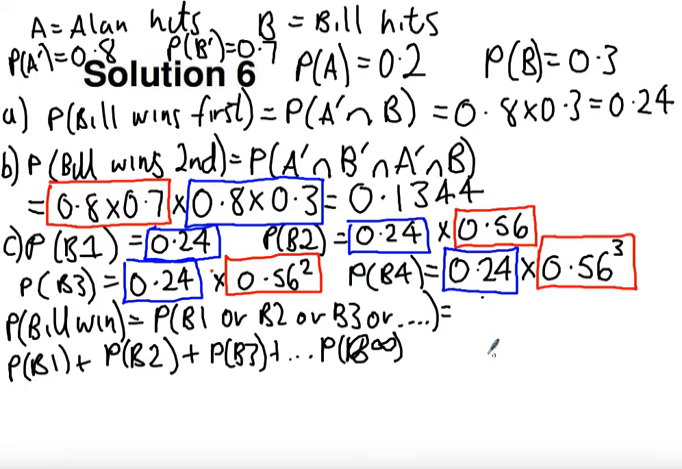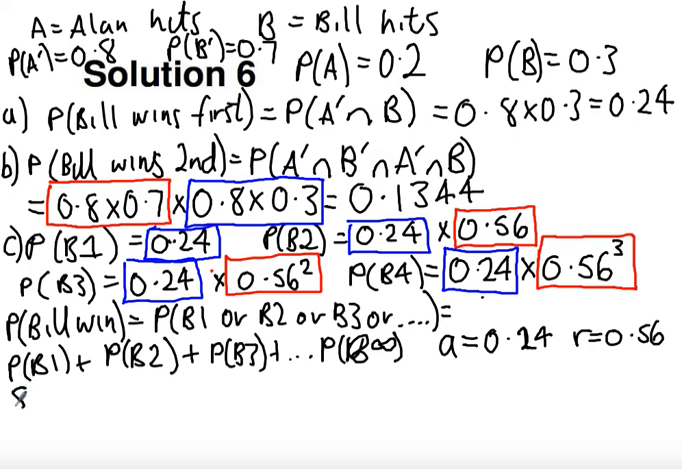Okay, and this is a geometric series. It's a geometric series where the first term A equals 0.24 and R, the common ratio, equals 0.56, because each round, where both miss, the probability of that happening is 0.56. So we had, in the first round, there was no round where people both miss. For a second round, we had to both miss once. In the third round, we had to both miss twice. In the fourth round, we had to both miss 3 times. So what I've got is this geometric series situation.